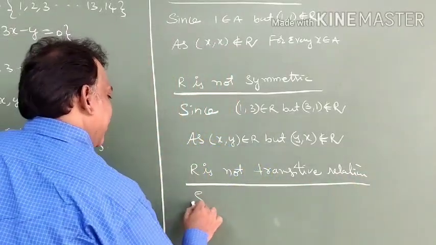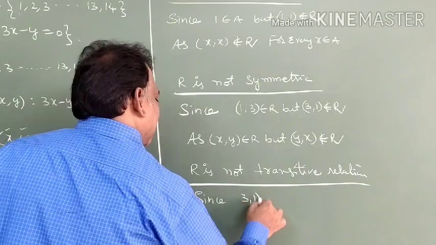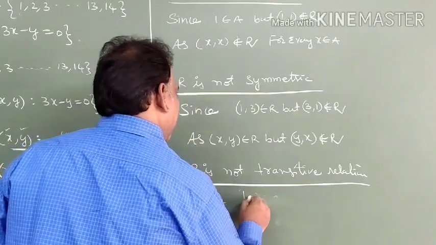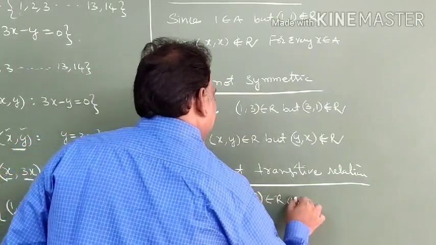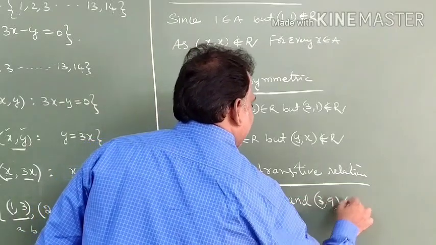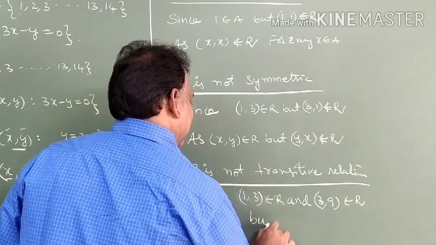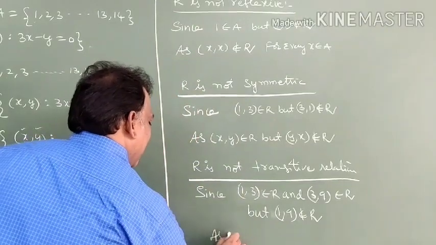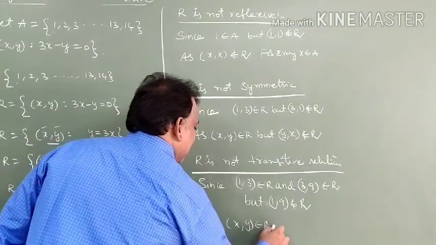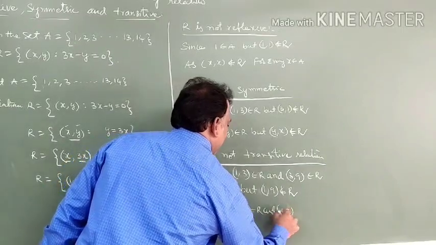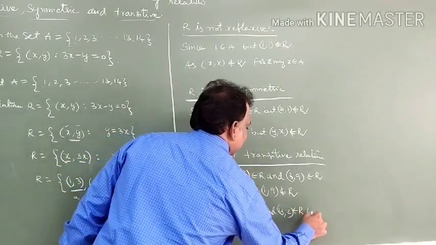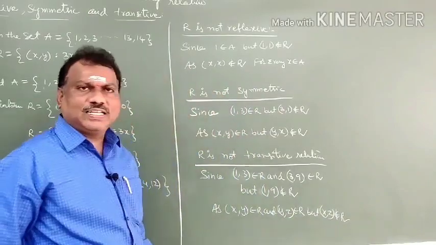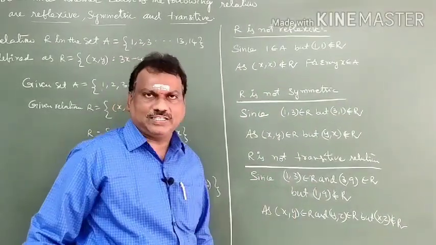You have to write the reason. Since (1, 3) belongs to R and (3, 9) belongs to R, but (1, 9) does not belong to R. According to the definition, if (x, y) belongs to R and (y, z) belongs to R, but (x, z) does not belong to R. If (x, z) belongs to R, it is transitive. If (x, z) does not belong to R, it is not transitive.